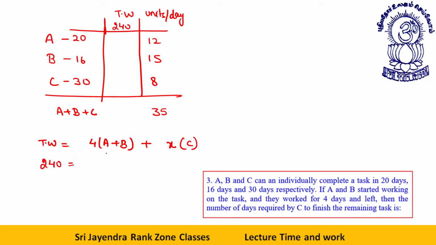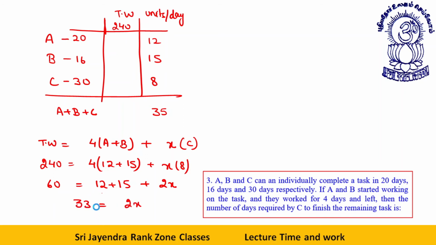For 4 days, A and B do 12 plus 15 units per day. For the next X days, C does 8 units per day. I can cancel all this by 4. This will give me 60 is equal to 12 plus 15 plus 2x. This is 27, so 33 is equal to 2x.